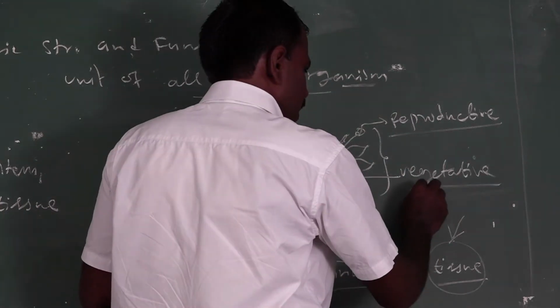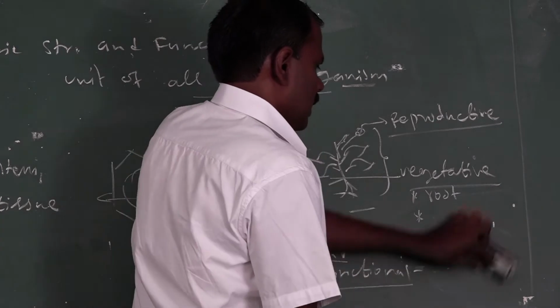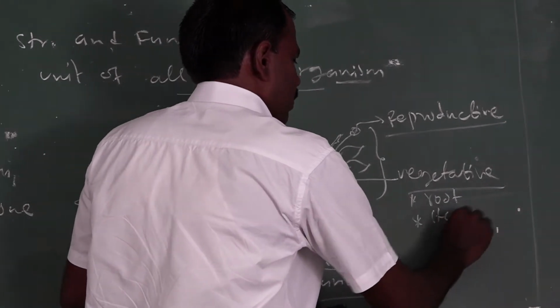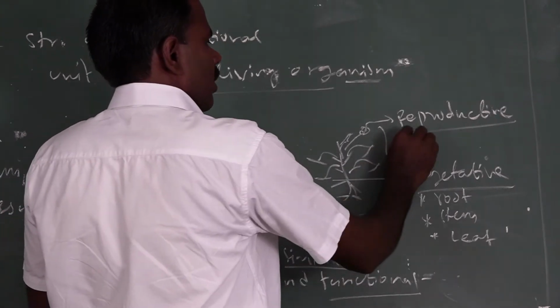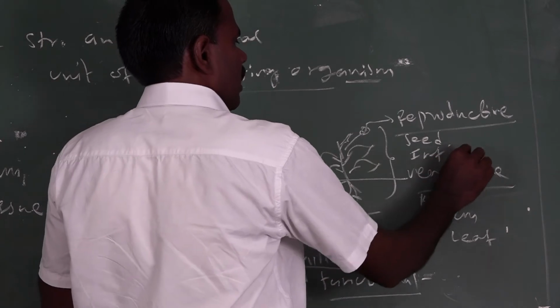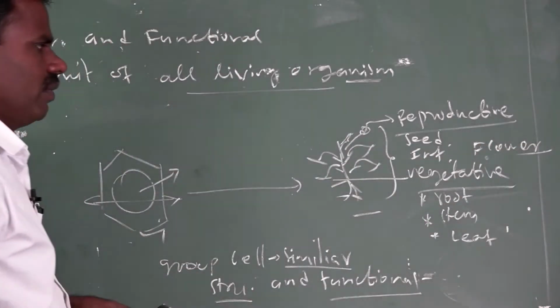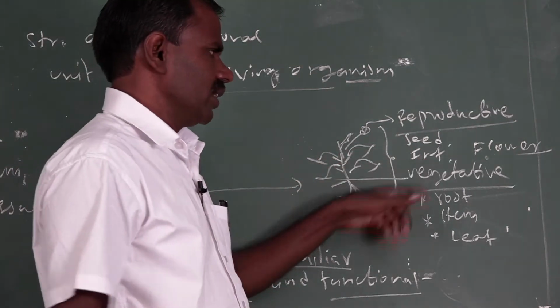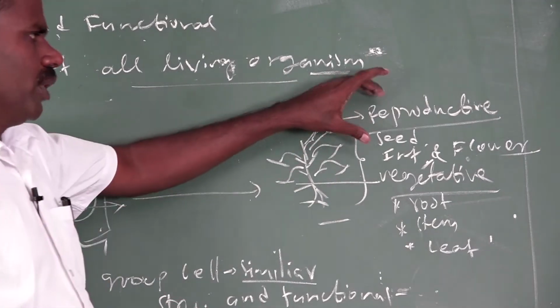The vegetative parts are root, stem and leaf. The reproductive parts of the plant body are seed, inflorescence and flower.